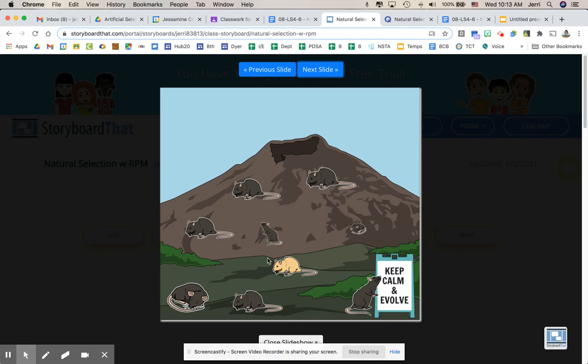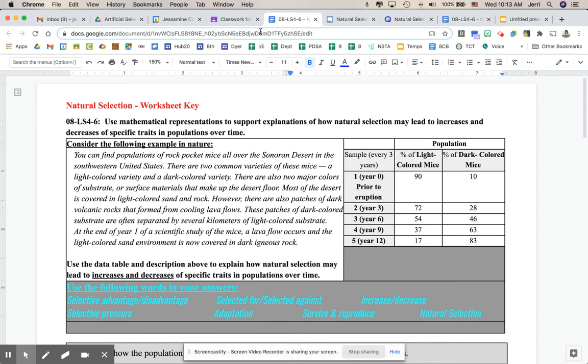So here we've just got one little mouse, kind of a representative mouse that's light colored. Everything else is dark colored. So when we go back over to our worksheet, we're going to see that that's actually what we found in the percentages of mice. So the percentages of light colored mice started out at 90. And where did they get to by the end of the 5 years or of the five samples? Would be 12 years. Yeah, we had a decrease from 90% light colored mice to 17% light colored mice.